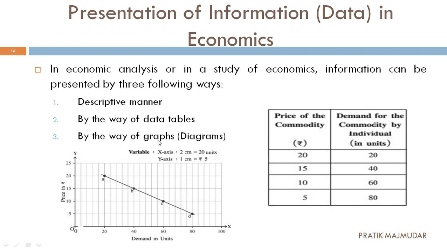Now next, by way of graph. Here you can see the graph. On the x-axis, the independent variable, the things written are units 20, 40, 60, 80, and 100. These are the units, and these are the prices, 5 to 25. So at 20 we are purchasing 20 units, at 15 we are purchasing 40 units, at 10 we are purchasing 60 units, at 5 we are purchasing 80 units. So it is easy to understand that when there is a decrease in price, there is an increase in units demanded. In this way we can also understand.